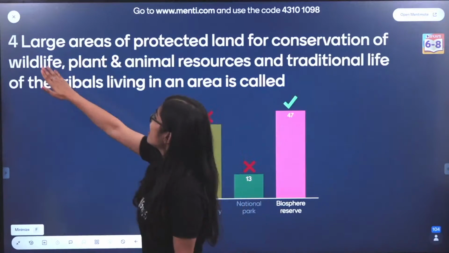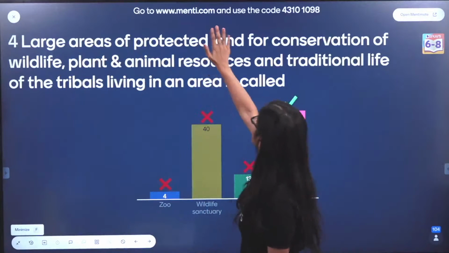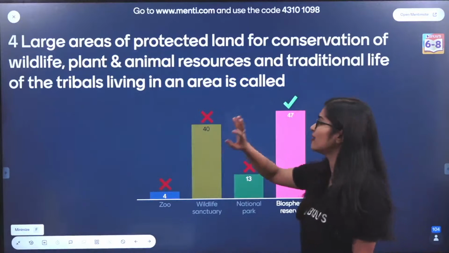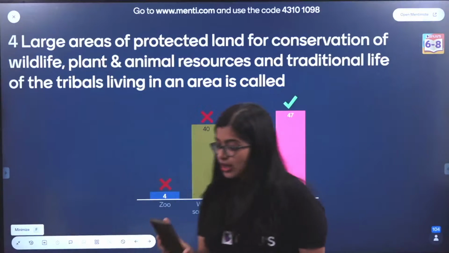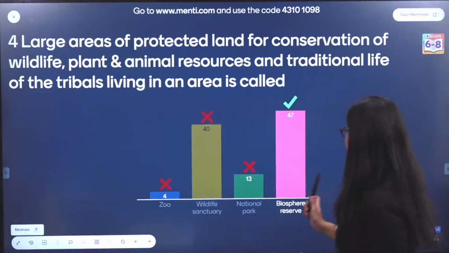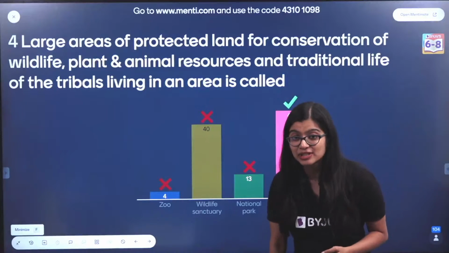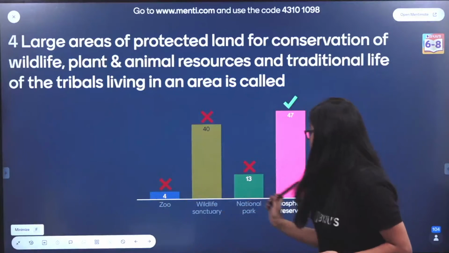Here you're talking about large areas. When we specify that it is large, and it has animals, plants, resources, traditional life, everything incorporated, it will be your biosphere reserve. Are we clear with this point? Because this is where sometimes we tend to get confused. Are we clear with biosphere reserve and wildlife sanctuary? Yes.